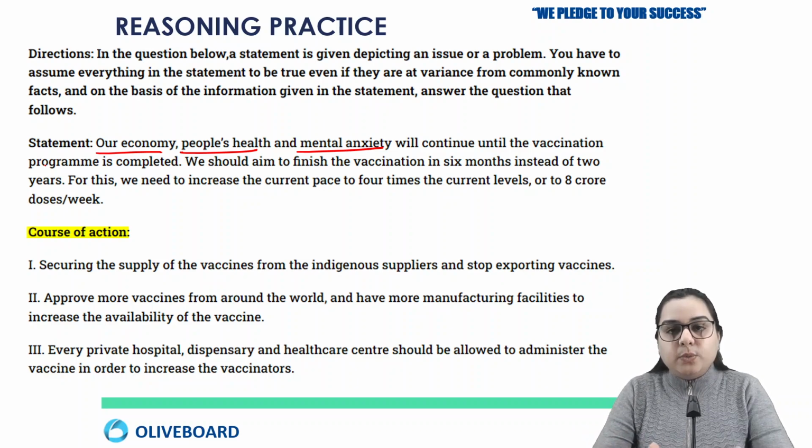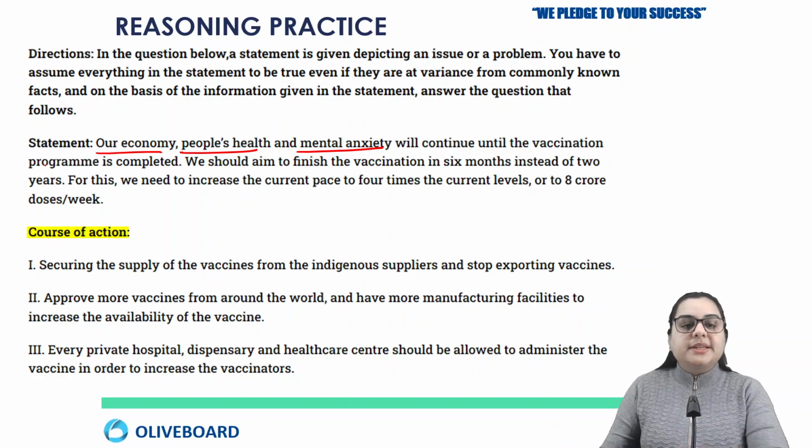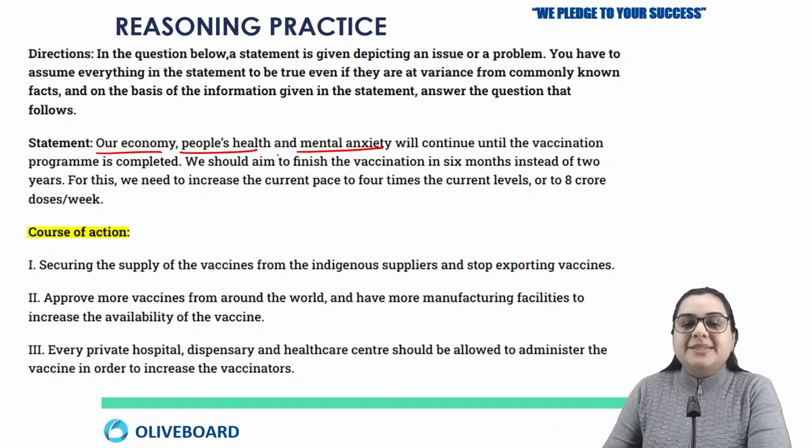Okay, so how are we going to handle that? In the second question, our economy, people's health and mental anxiety will continue until the vaccination program is completed. We should aim to finish the vaccination in 6 months instead of 2 years. So this suggests that 2 years is the proposal, but he's saying we should complete it early, in just 6 months, because this is creating anxiety in people.